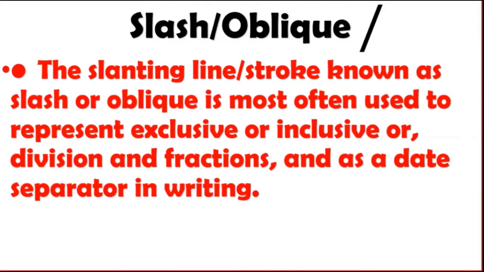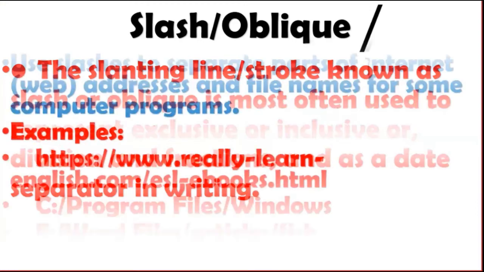The last one is not included in the 14 punctuation marks. It is also not part of the punctuation marks, but we generally use it. That's why I included it. It is called a slash or oblique. We generally use it. It is a slanting line. It is generally used to show dates, fractions and divisions, right? It is actually a separator, used to separate writing.